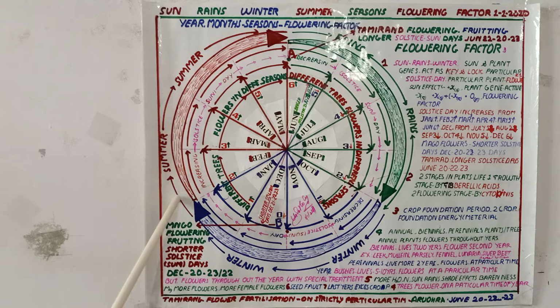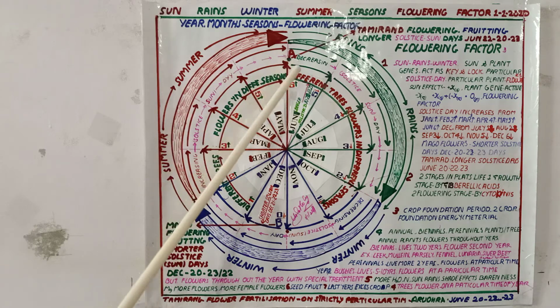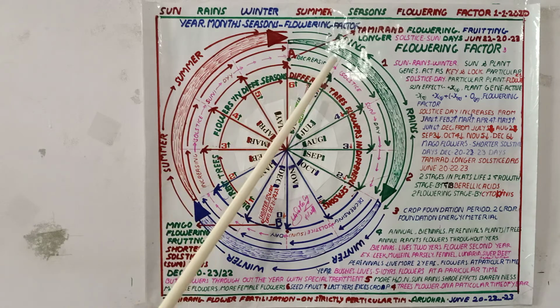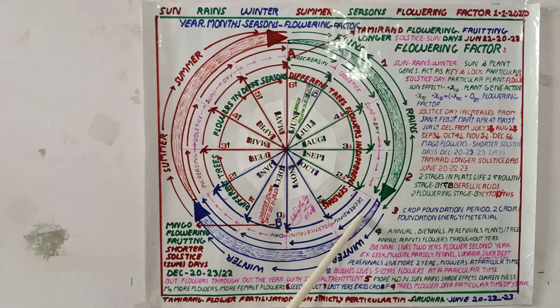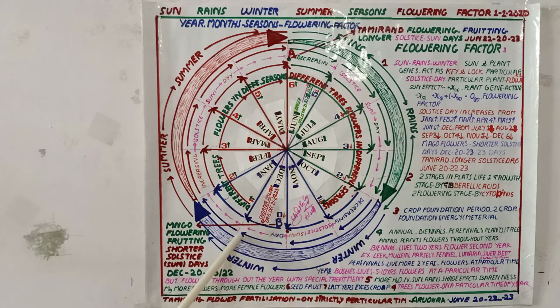These are the seasons. Summer starts from almost February to June. Then the rainy season starts from June to September, sometimes up to mid September or October. Then the winter season starts from October, or from mid October, to December, or sometimes to mid February. Winter season starts from September to January, sometimes up to mid February.